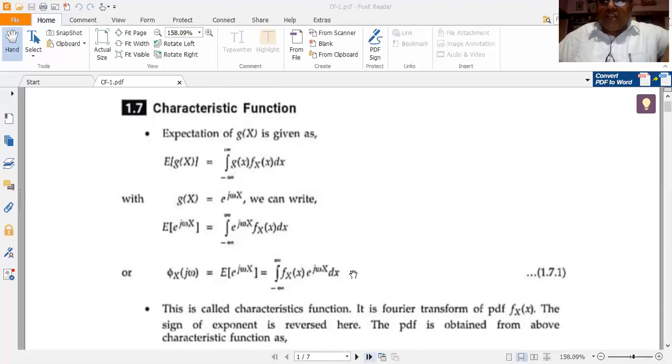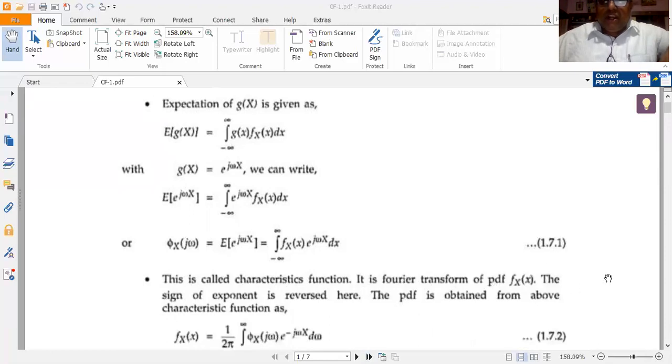Okay, and it is the Fourier transform of the PDF f_X of x. Why? Because this integral definition is identical or analogous to the definition of the Fourier transform, which you would be studying in signals and systems and also in engineering mathematics 4. So that's why it is called the Fourier transform of f_X of x. In simple terms, I can say that the CF, characteristic function, is nothing but the Fourier transform of the PDF f_X of x.